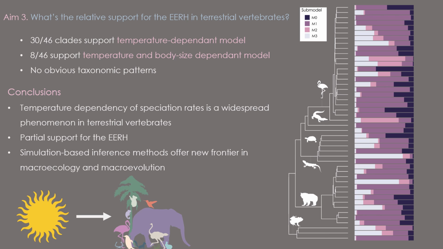Our main conclusions from these results are that temperature dependency of speciation rates seems to be a widespread phenomenon in terrestrial vertebrates. And this is what we're considering partial support for the evolutionary rates hypothesis. It also leads me to point out that simulation-based inference methods offer a cool new frontier in macroecology and macroevolution.